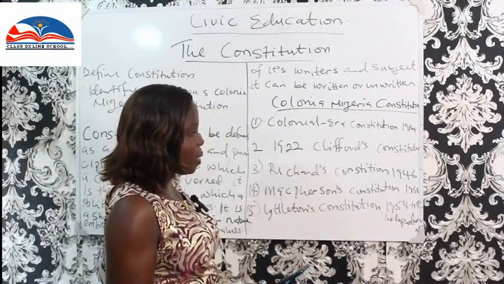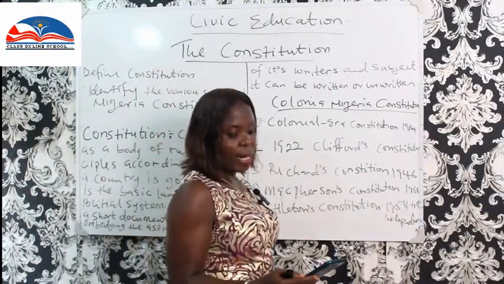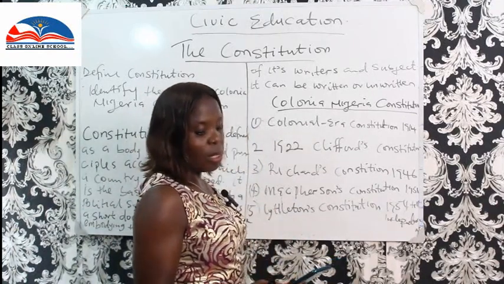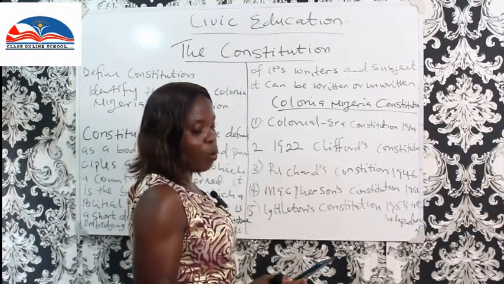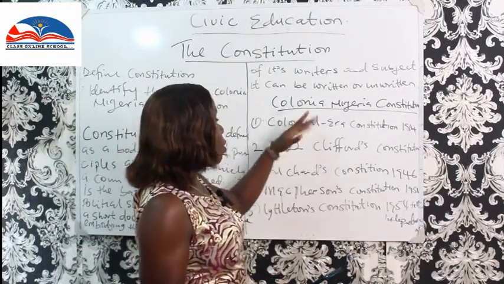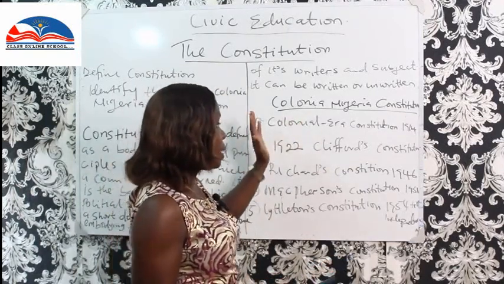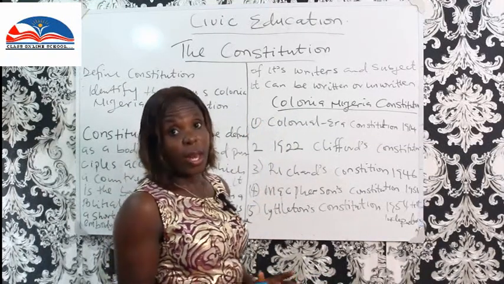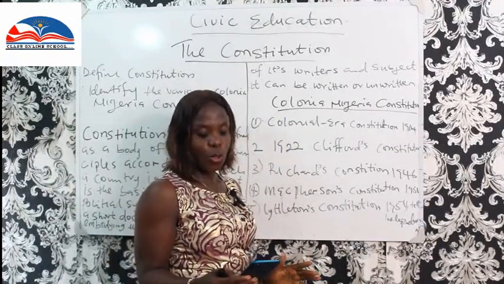Then we have the Mapheson's Constitution, which started in 1951. This constitution was made after widely consulting the people of Nigeria. When all these other constitutions were made, the Nigerian people were not part of it.